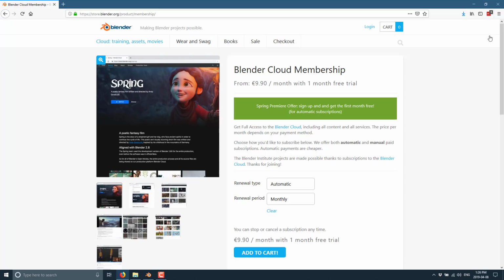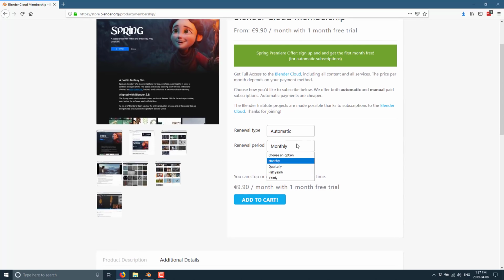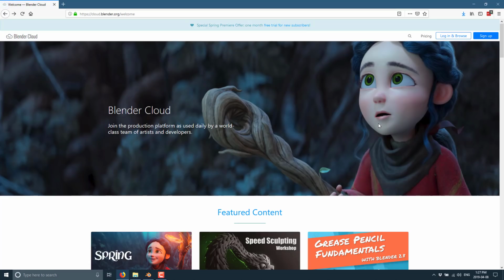And you also have a number of different options for how to sign up. So you can go here, you can do an automatic or manual renewal. I think you need to set to automatic renewal in order to get the 1 month option, at least for the monthly version. And then you've got monthly, quarterly, half year, and yearly options. And if, for example, you go with yearly, it drops the price down to around, I don't want to do math, we'll assume that's about $8 a month. So you get a small savings for signing up in advance. All right. So without further ado, let us jump in and actually take a look at Blender Cloud itself.